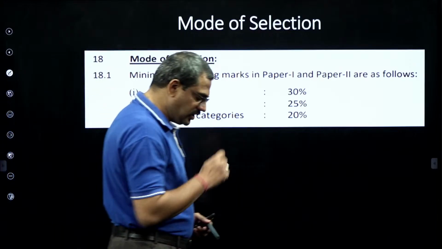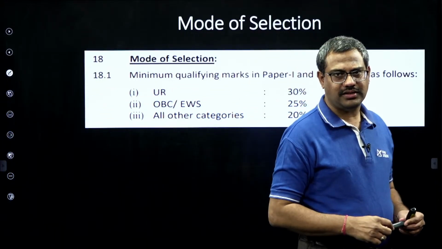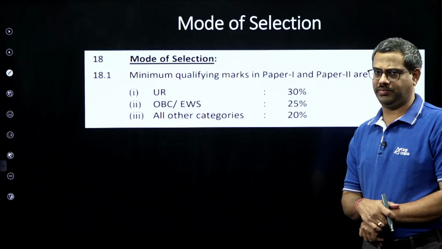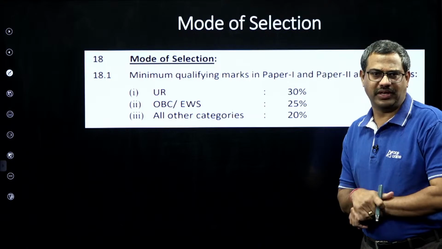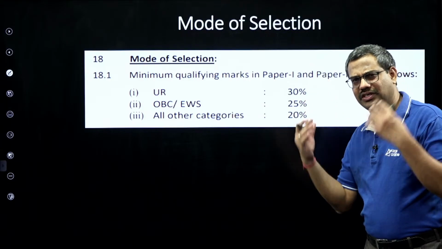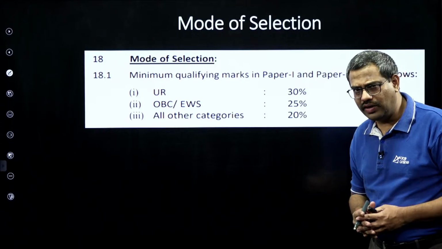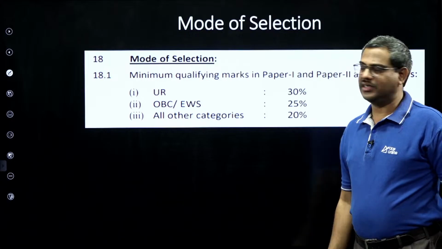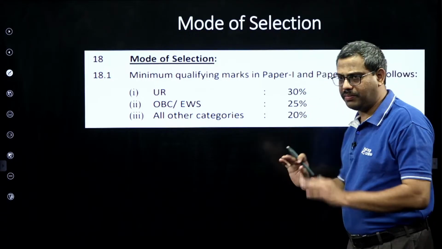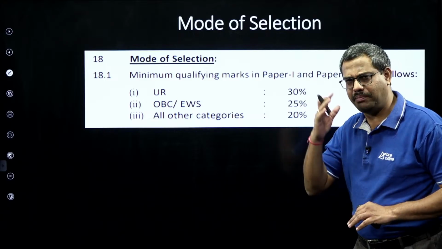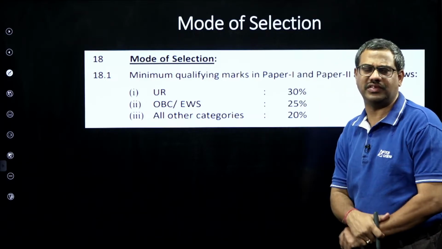Now, though he mentioned qualification marks, do you think such competitive exams are about just qualifying? I don't think so, sir. It is about beating the competition. Just getting 30%, 20%, you may get some rank which is very high. That does not mean you will get posting, right? So competitive exams mean beat the competition. Just achieving this 30%, 25% or 20% is not the meaning here. You have to beat 95% of the candidates, 99% of the candidates.